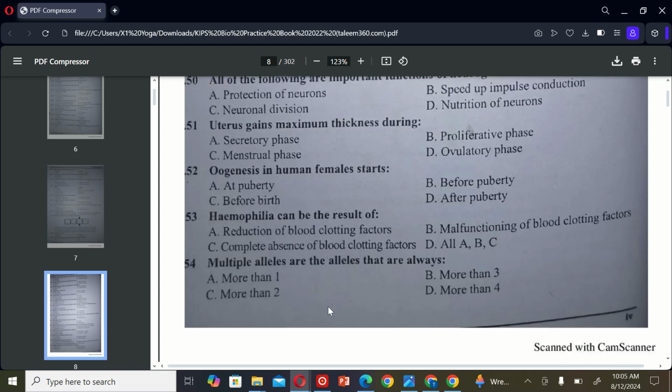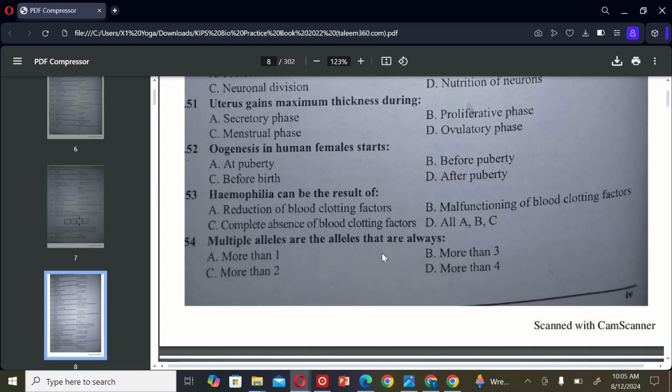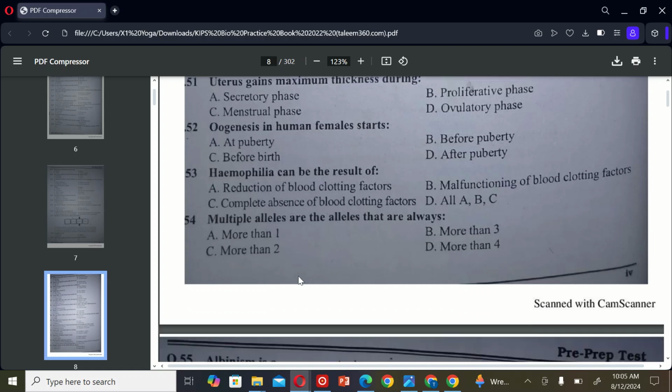The next MCQ is: multiple alleles are the alleles that are always A. More than 1, B. More than 3, C. More than 2, and D. More than 4. So the correct option is C. More than 2.